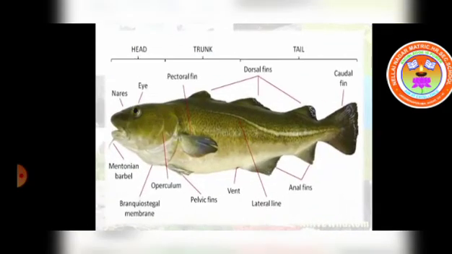Now you can see in this picture the streamlined body of the fish. This body is divided into the head part, the trunk part and the tail part.